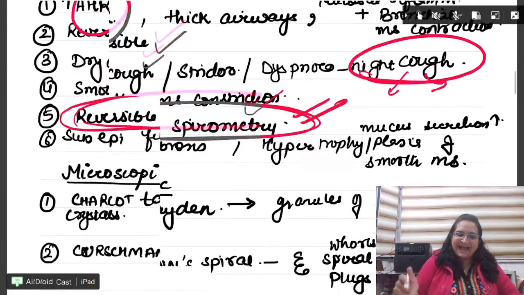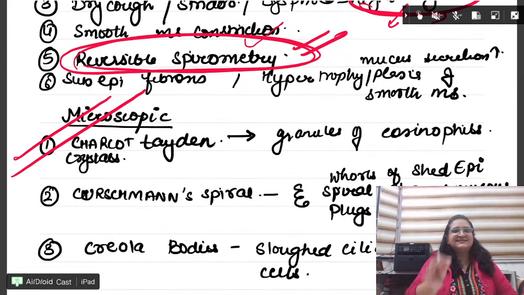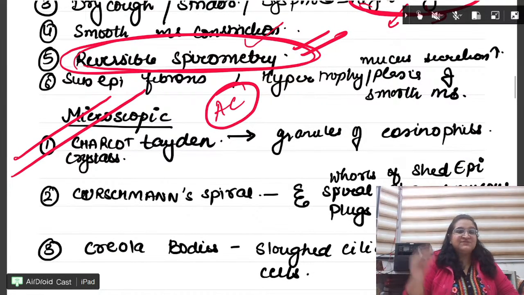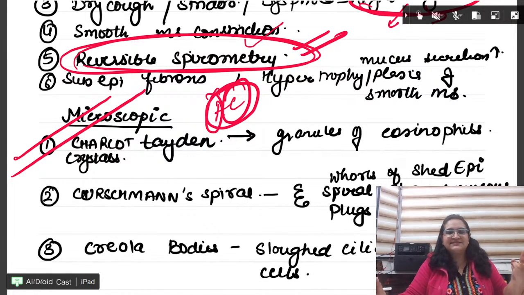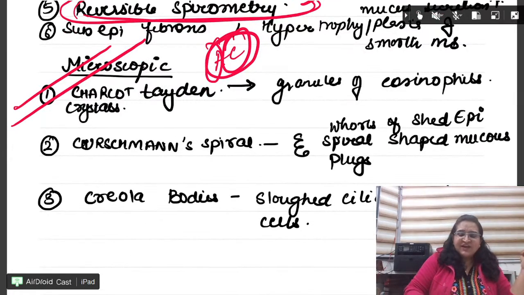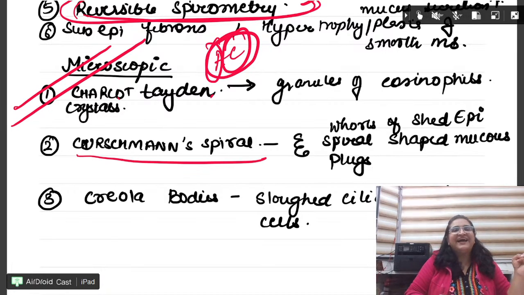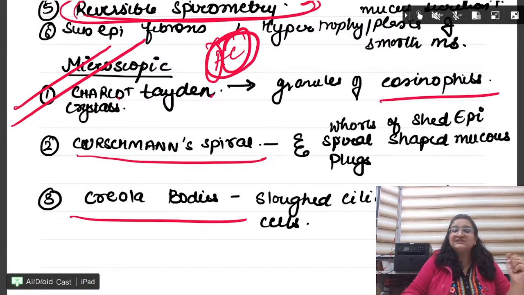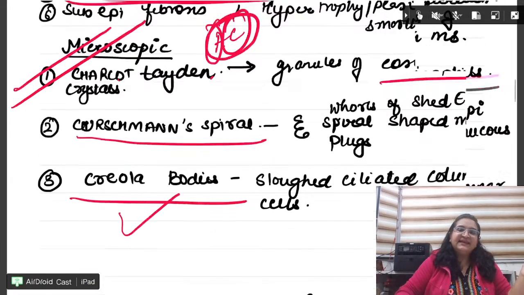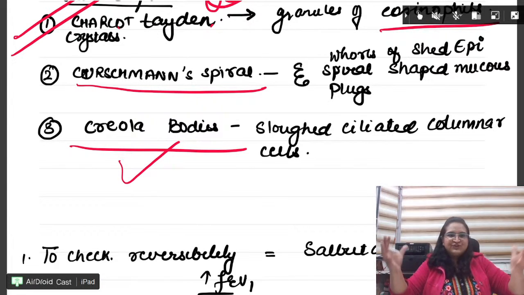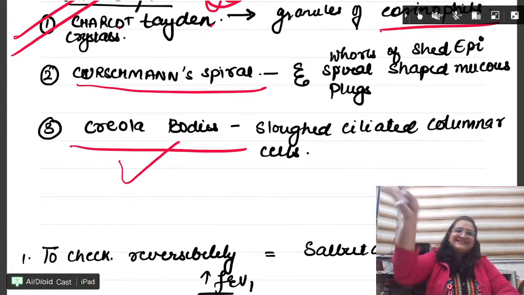Then pathology. CCC. Beta, AC also exists, which we are not using right now. So asthma has 3 C's. One is Charcot-Leyden crystals. Then Curschmann spirals, and Creola bodies. Charcot-Leyden crystals are eosinophil granules. Curschmann spirals are whorls of epithelium-shaped mucus plugs. And Creola bodies are columnar cells which have sloughed off. So 3C for asthma.